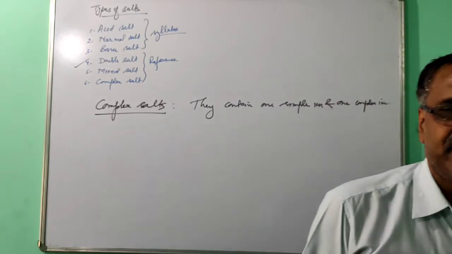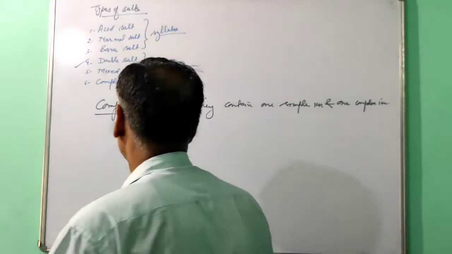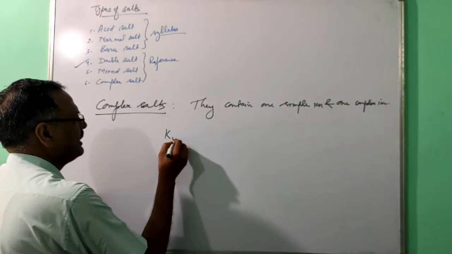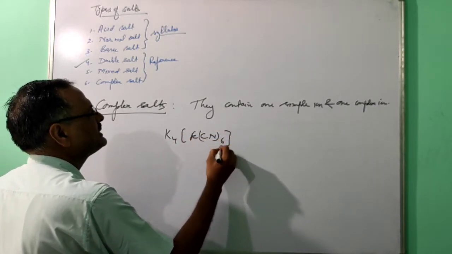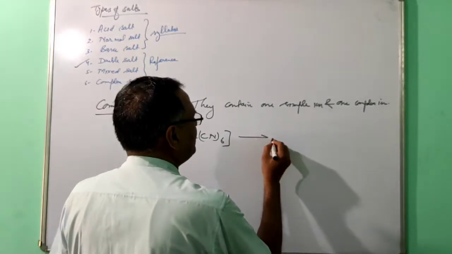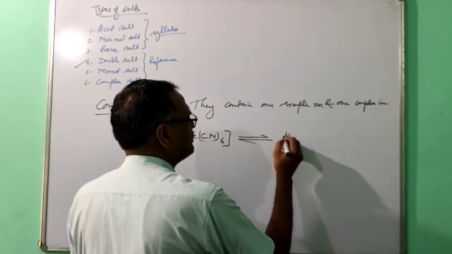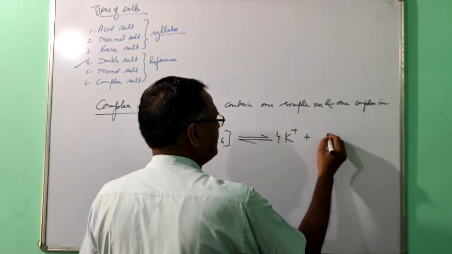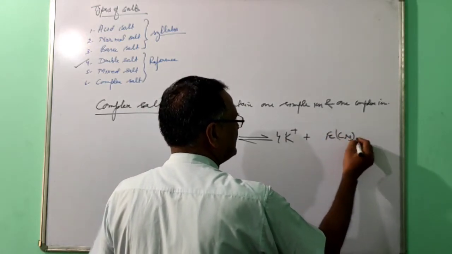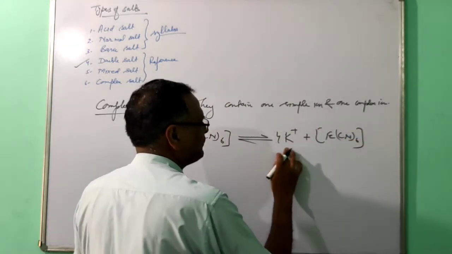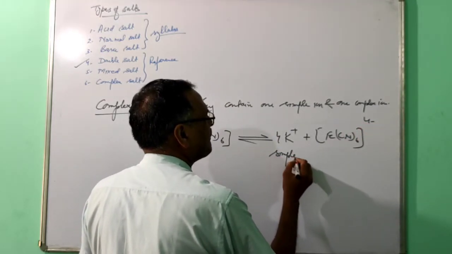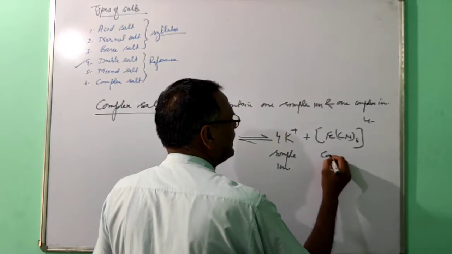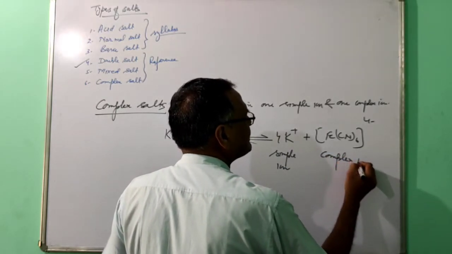One example for the complex salt is K4[Fe(CN)6]. This is a complex salt. When you dissolve it in water, it will break into 4K positive and [Fe(CN)6] 4 negative. Just you see 4 positive, 4 negative. So this one is the simple ion, and that one is the complex ion.